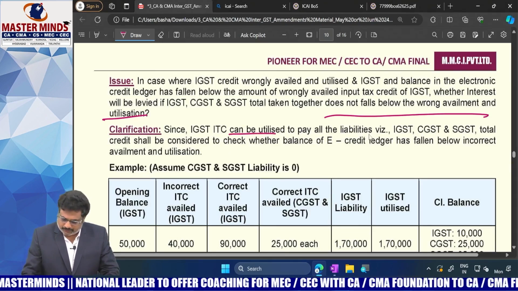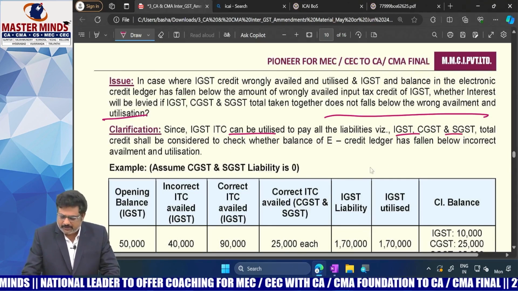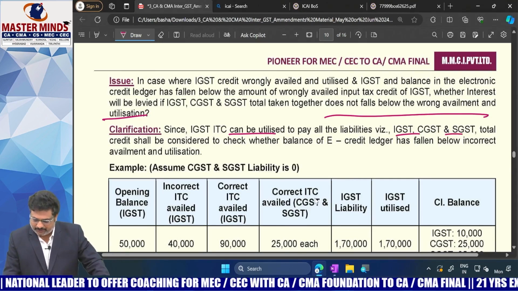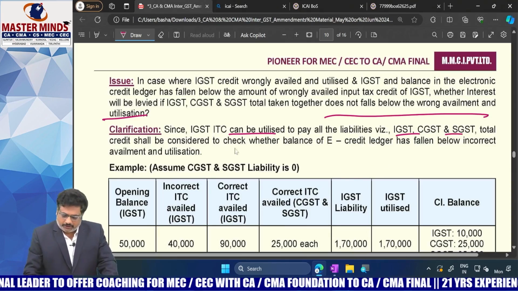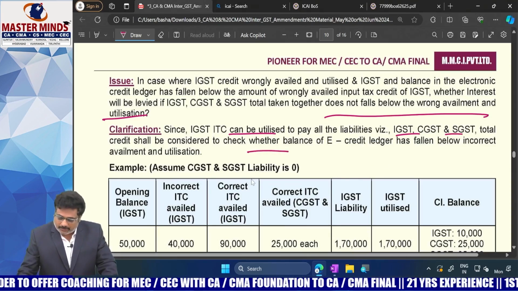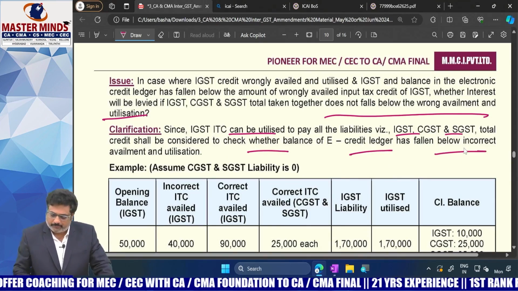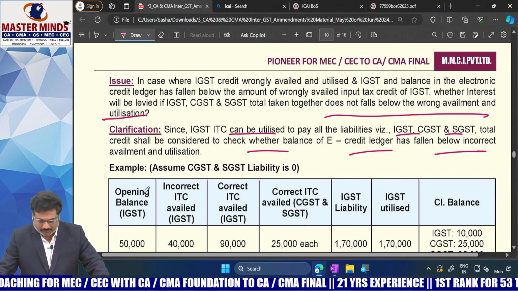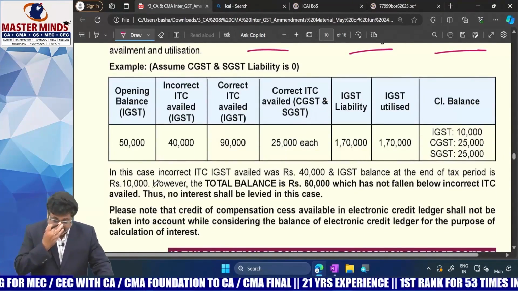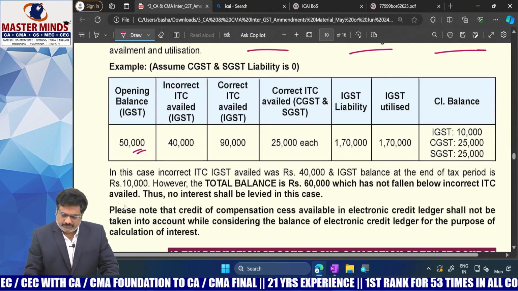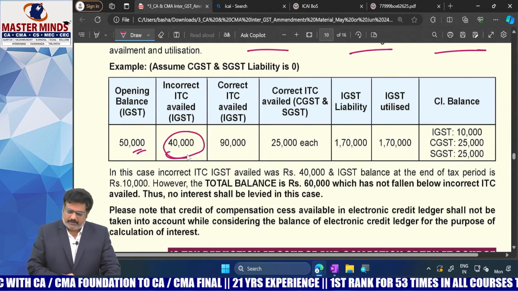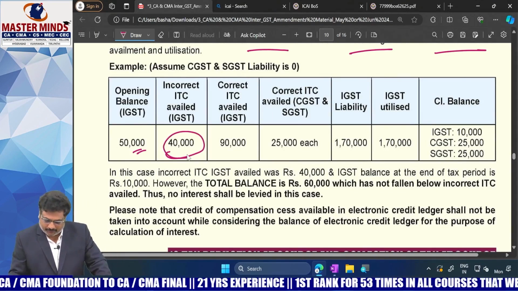IGST can be utilized to pay all the liabilities: IGST, CGST and SGST. The total credit shall be considered to check whether the balance in the credit ledger has fallen below the incorrect availment and utilization. See the example. This is the opening IGST ITC. This is the IGST ITC that was wrongly availed.